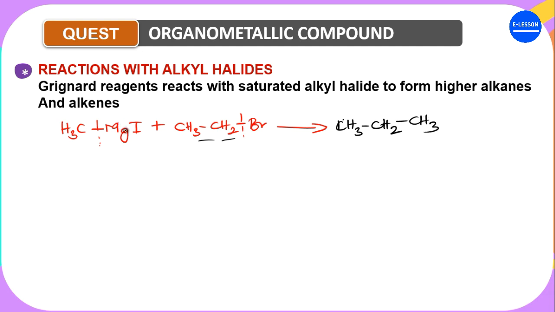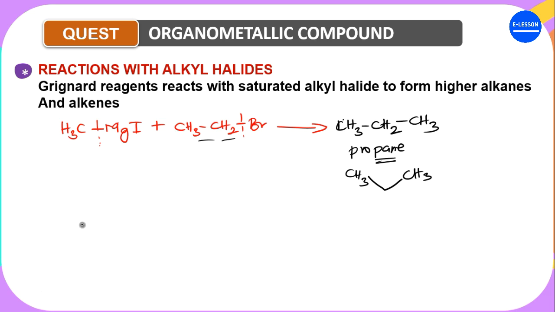This other MgBrI will become a byproduct. This is the most important thing, which is propane. So you see that it forms a higher alkane, right? Now you can write this as something like this. In textbooks, you see something like CH3, CH3. Note that this part here is telling us that there is a carbon here, which is the CH2 carbon, okay?